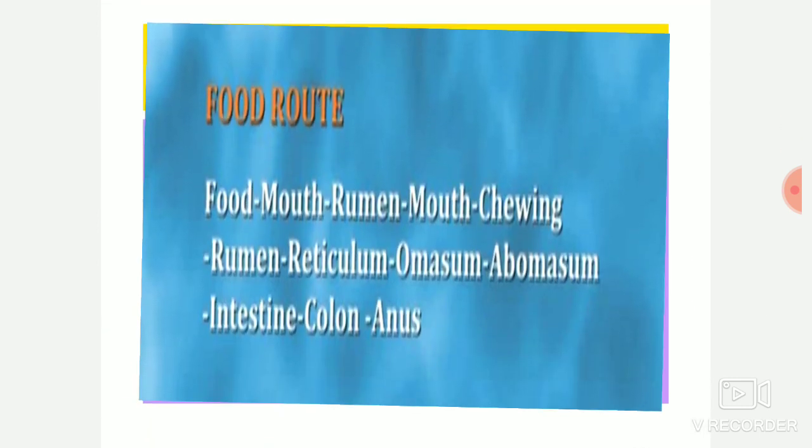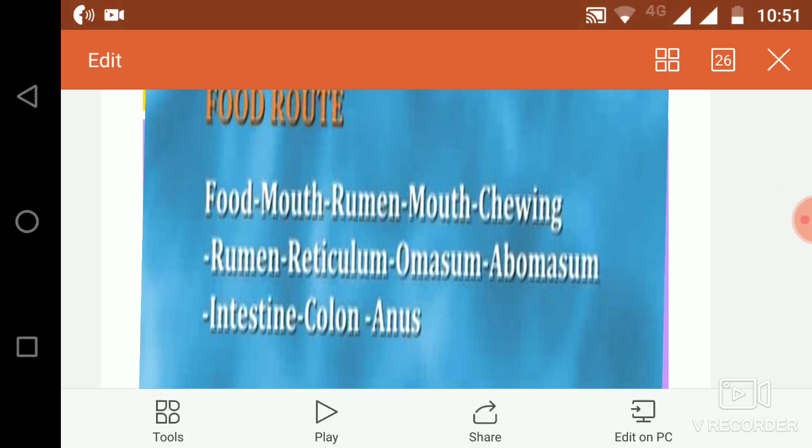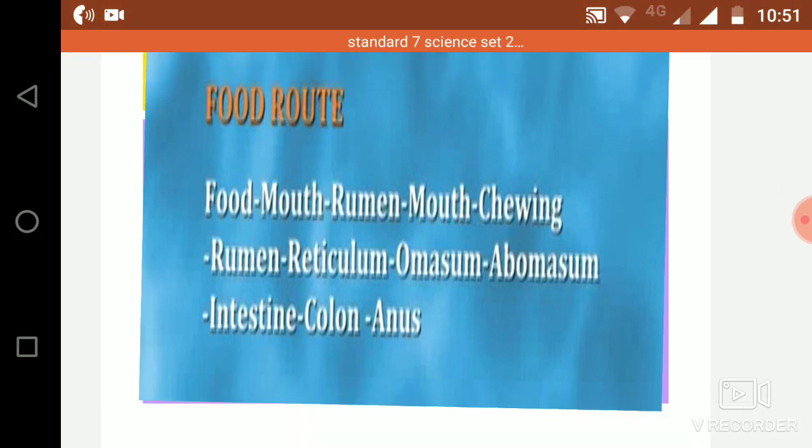Now the food first enters the mouth and then it directly goes to the rumen. From the rumen, food is again brought to the mouth for chewing. After chewing, the food goes to the rumen, then to the reticulum, then omasum and then abomasum. In the abomasum the acid is produced, the bacteria are killed and then it is sent to the intestine, then colon and to the anus. So this was about the digestion of food in the